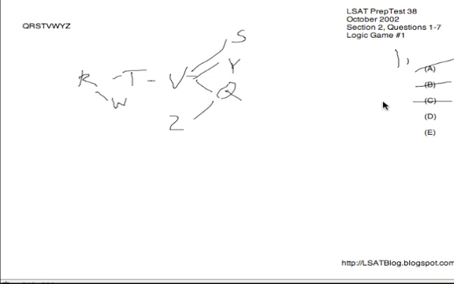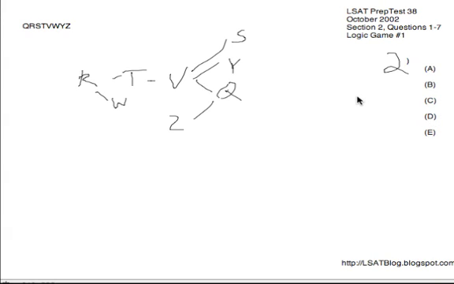Next, D, Z, W, R, T. We've got Z, R, W. W has to go after R, not before it. For that reason, D is gone, leaving E by process of elimination for number 1. I do want to emphasize that if you wanted to take one rule at a time and apply it to all 5 choices looking for violations, as we typically do, that would have been fine as well. You still would have arrived at the correct answer for number 1.